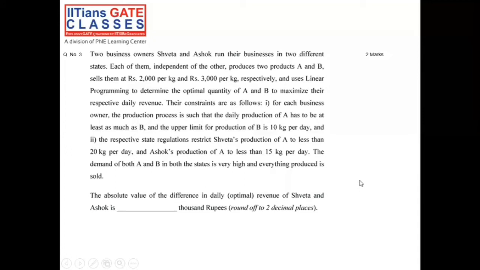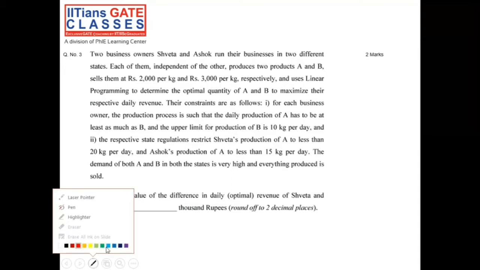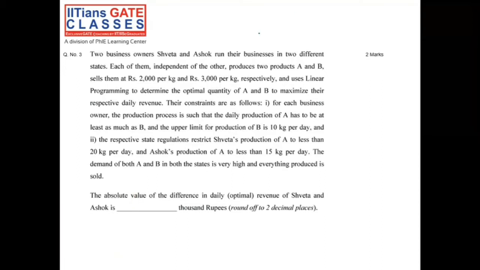Two business owners, Sweta and Ashok, run their business in two different states. Each of them, independent of the other, produces two products A and B and sells them at rupees 2000 per kg and 3000 per kg respectively, and uses linear programming to determine the optimal quantity of A and B to maximize their respective daily revenue.